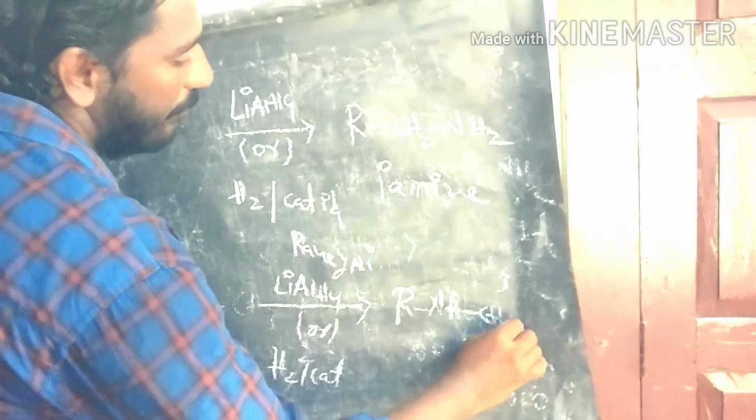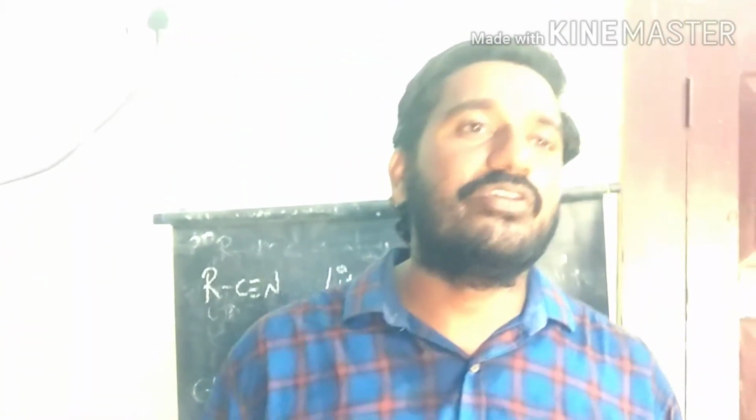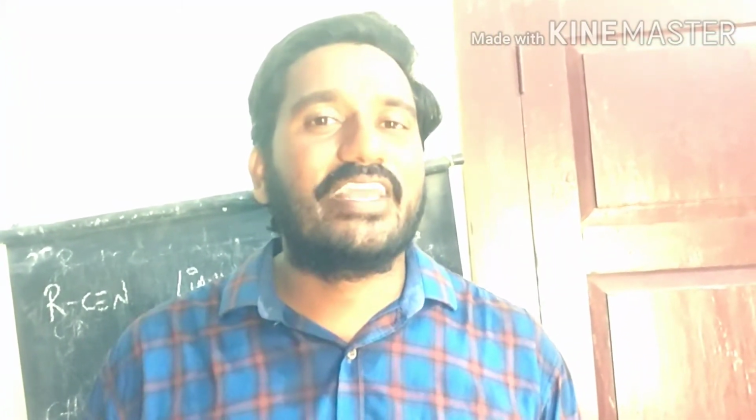So this way we are preparing amines from cyanide to isocyanide. If cyanides are involved in the reduction process, they produce primary amines; if isocyanides are involved in this reaction, they produce secondary amines.